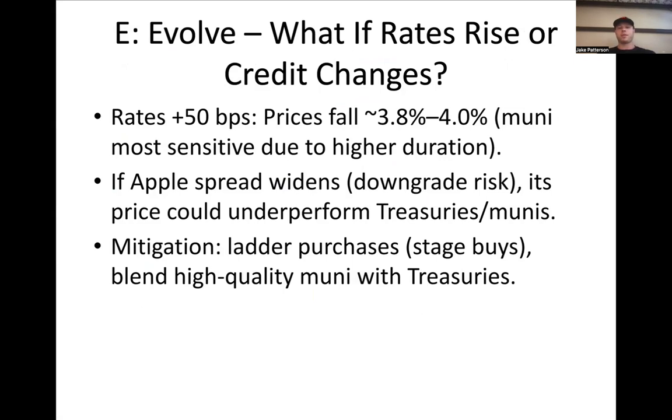Recommendation and income. Given her tax bracket, the muni offers the best after-tax income. I would recommend a mix of about 60% California municipal, 30% Treasuries, and 10% Apple. On $500,000, that yields about $19,000 to $20,000 annually, most of it being tax-free.